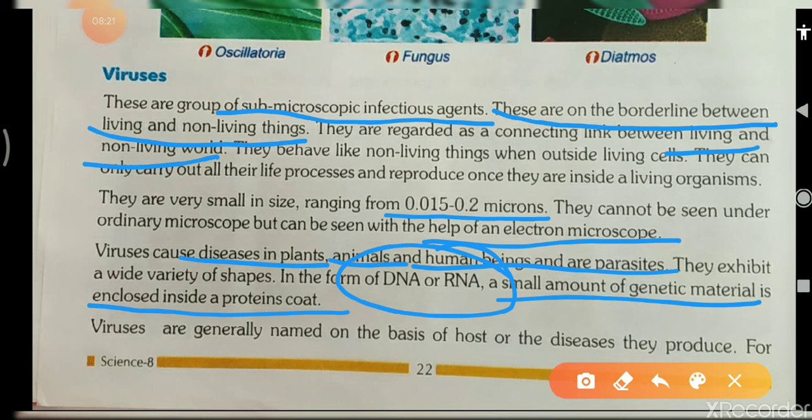It is a very small amount present in the viruses. Viruses are generally named on the basis of the host or the disease they produce. It depends upon the host and which kind of diseases they produce, and on the basis of this we can name them.